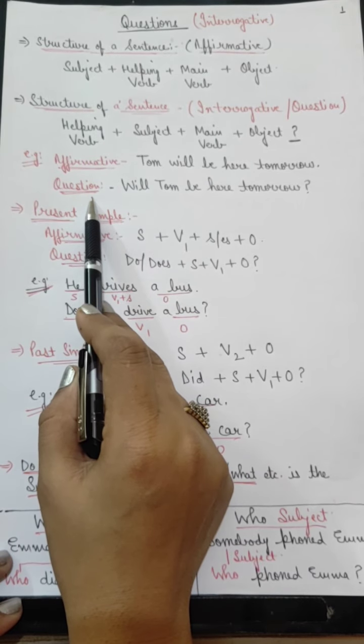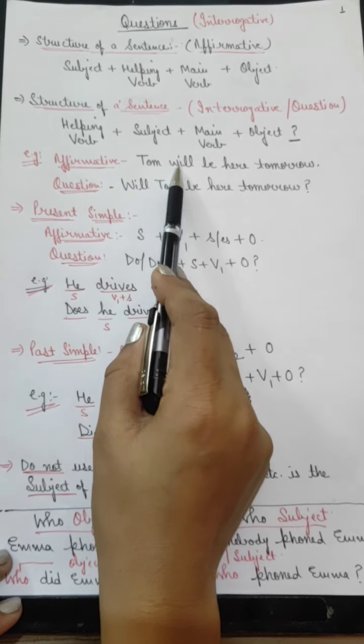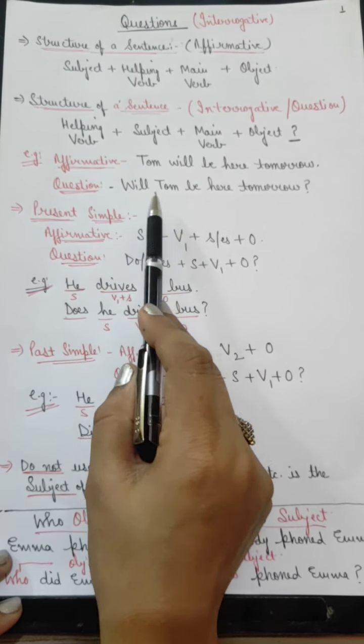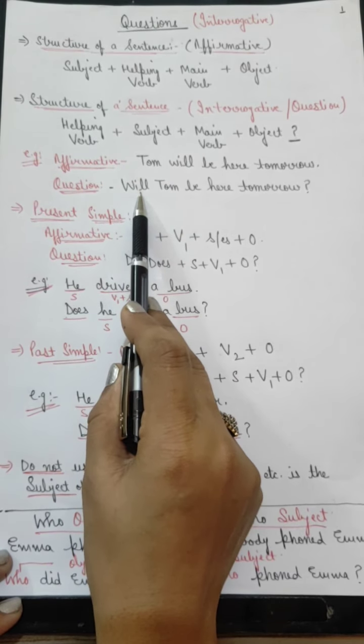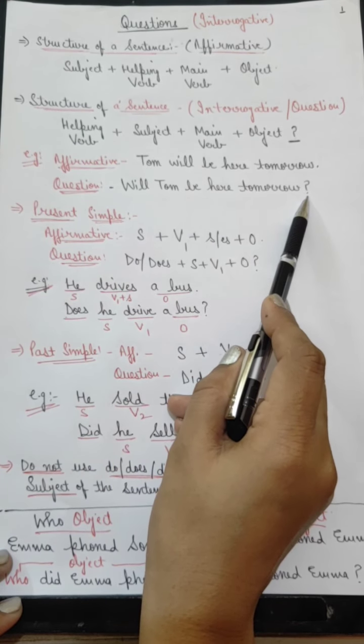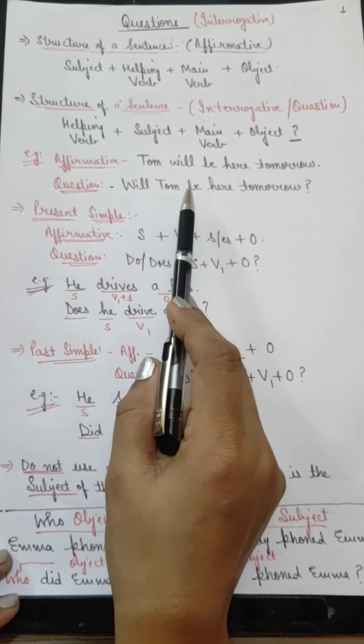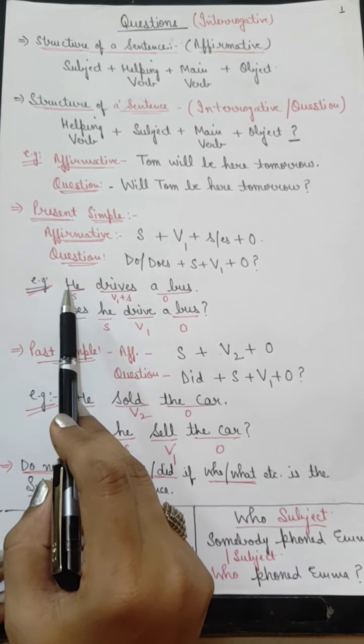But in the case of a question, what will be the structure? The helping verb will come before the subject. So it becomes: Will Tom be here tomorrow? And obviously it is always followed by a question mark. So this is the general basic structure of a question or interrogative sentence.